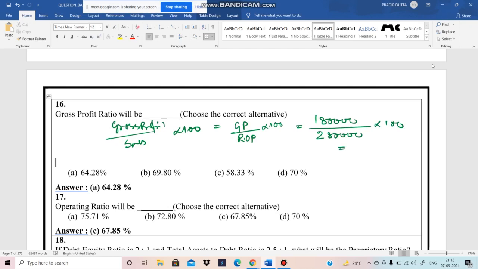So 180 divided by 280 into 100, it's 64.28. So 64.28 means option A is correct.